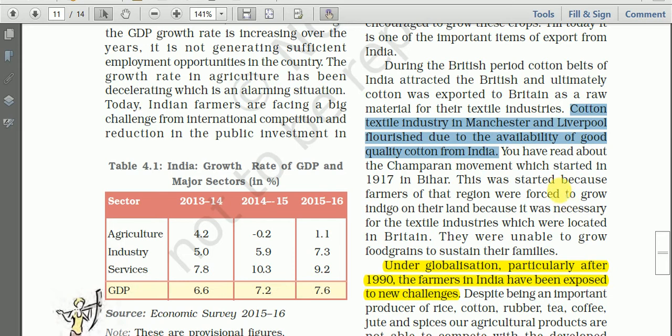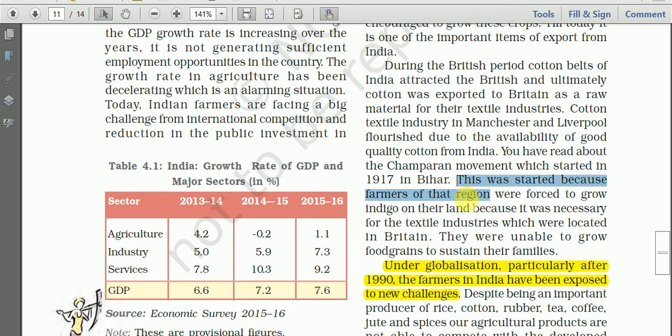And in history, you have read about the Champaran Movement, started in 1917 in Bihar. Why was this movement there?